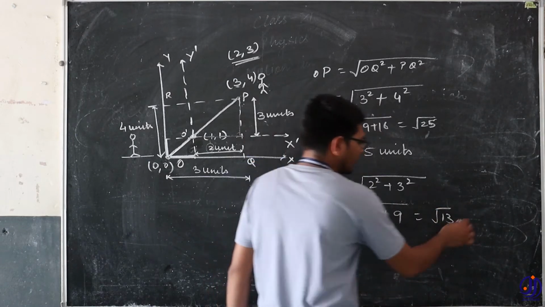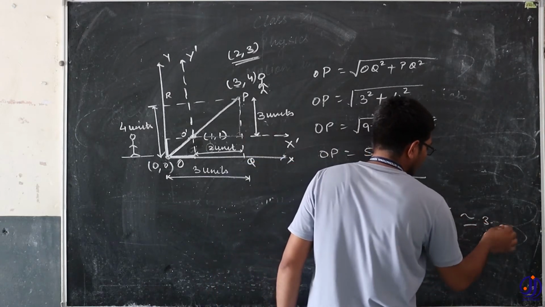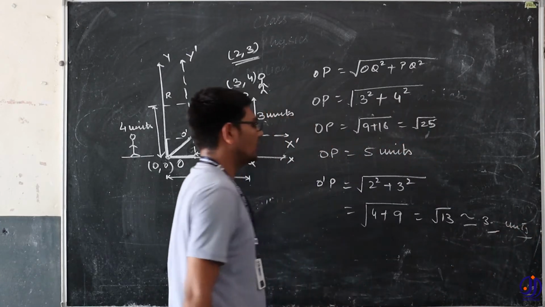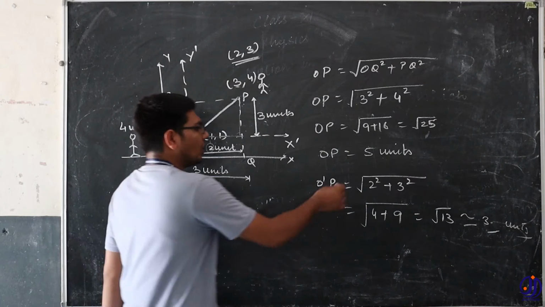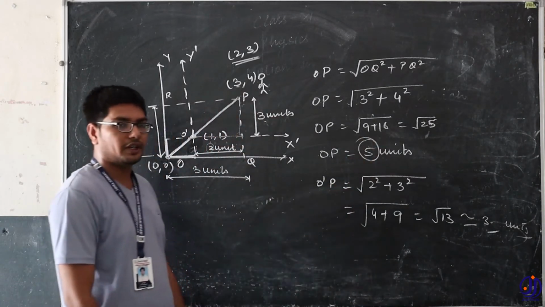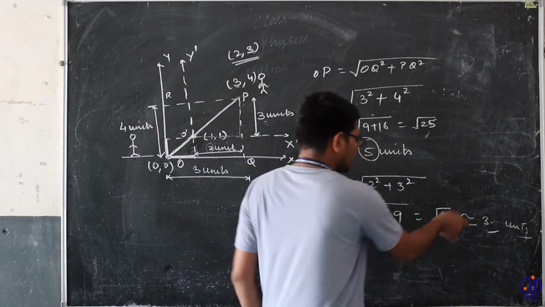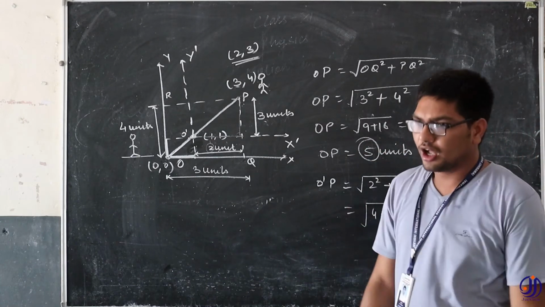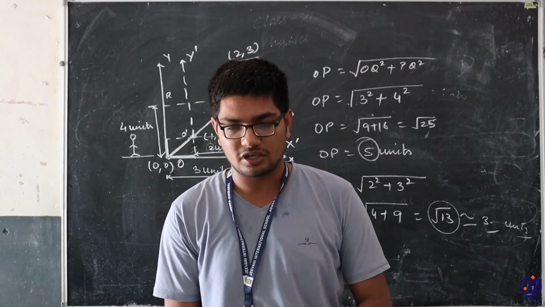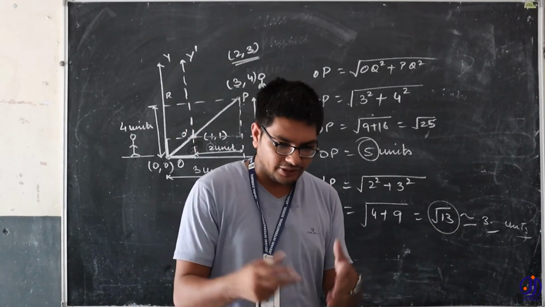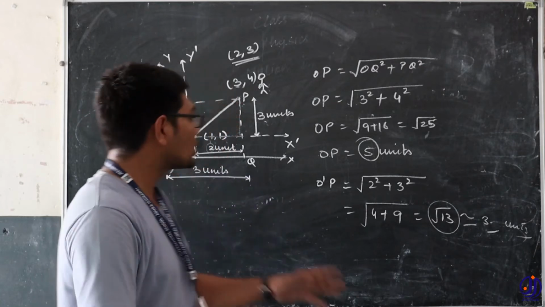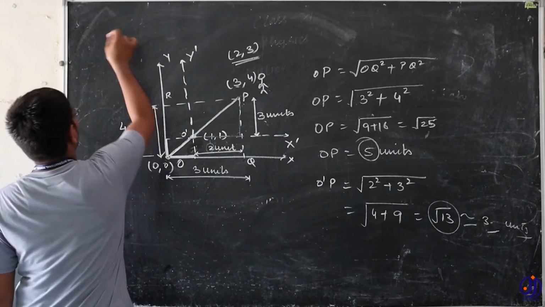And root 13 is approximately 3 point something units. The person who was at a distance of 5 units is now standing at a distance of root 13 units. It means the distance between the observer and the person has changed. If the distance has changed, then motion has occurred. And this theory is known as shifting of origin.